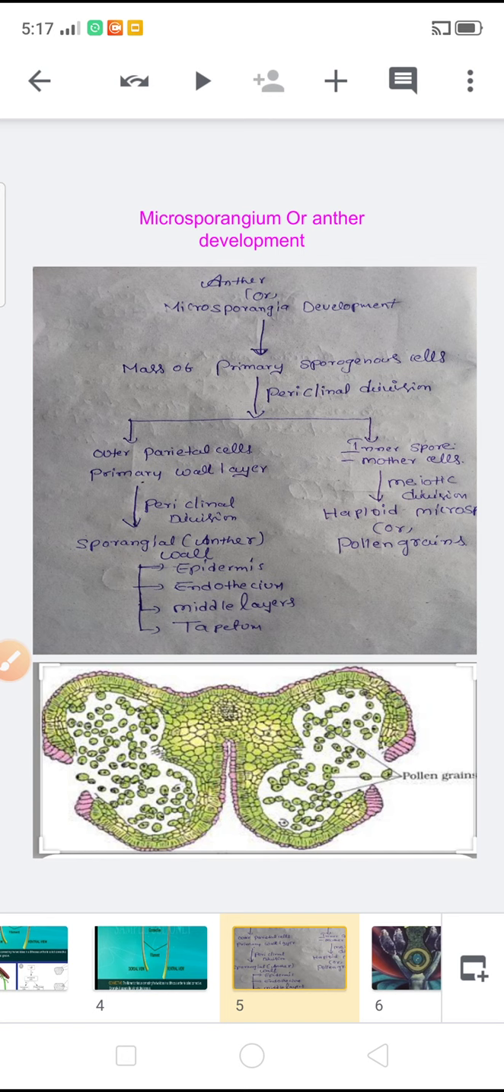Microsporangia development starts from a mass of primary sporogenous cells. The mass of primary sporogenous cells takes periclinal division and produces outer side parietal cells and inner side spore mother cells.